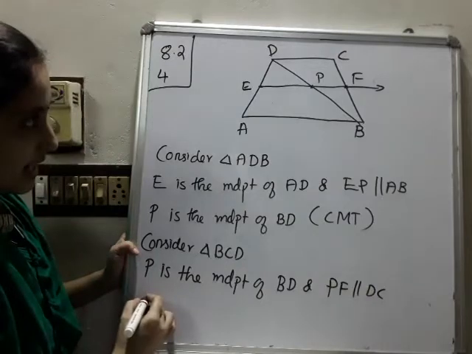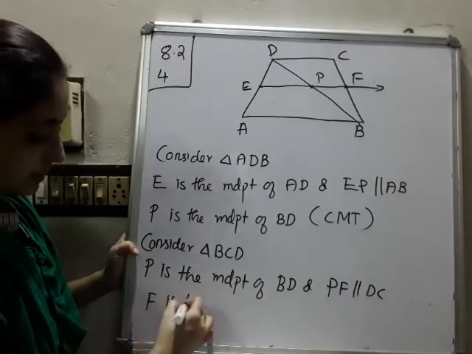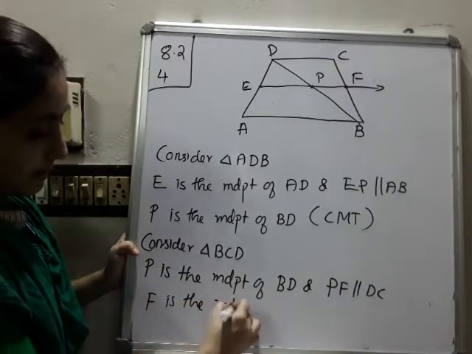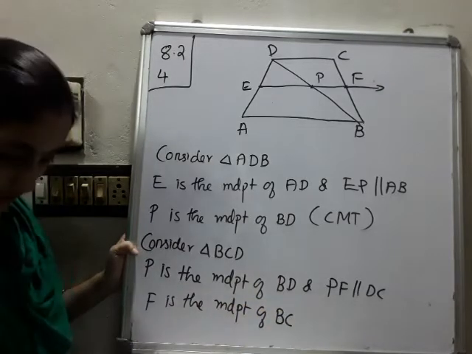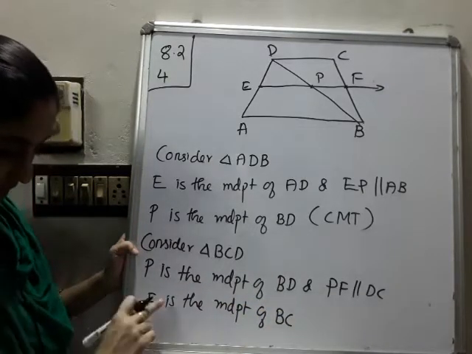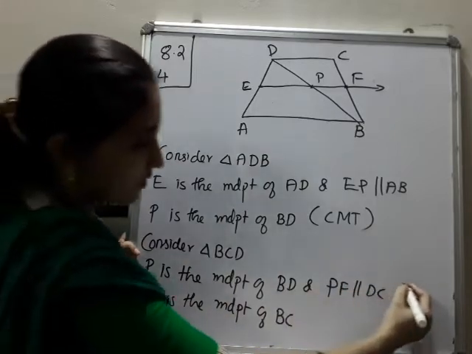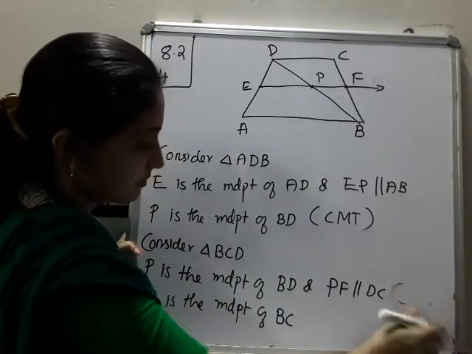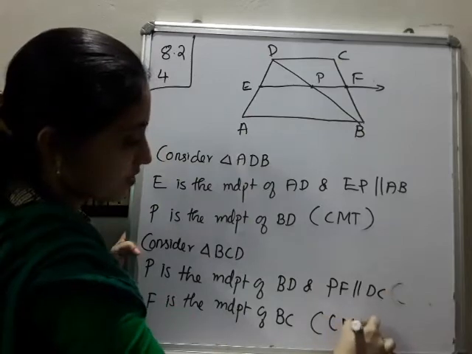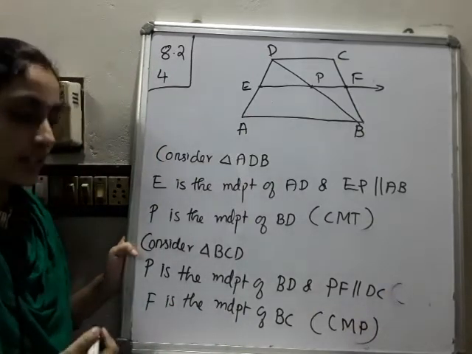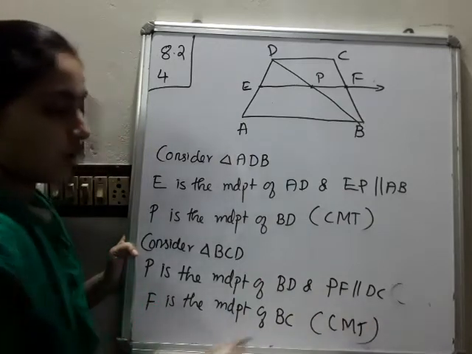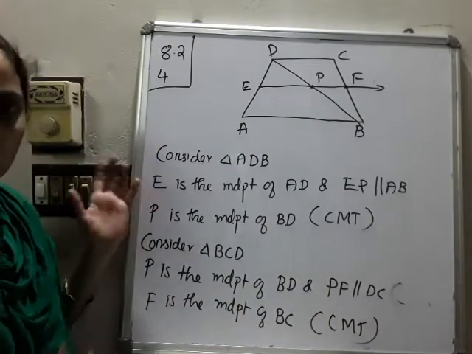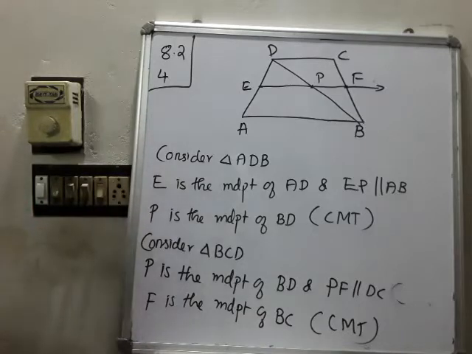So what can we say? F is the midpoint of BC. That's the question, we want to prove F is the midpoint of BC. So what do we write as the reason? By CMT, converse of midpoint theorem. This much only. So please write down.